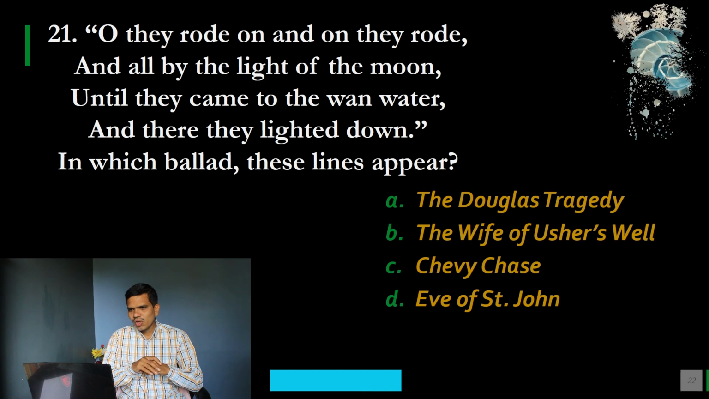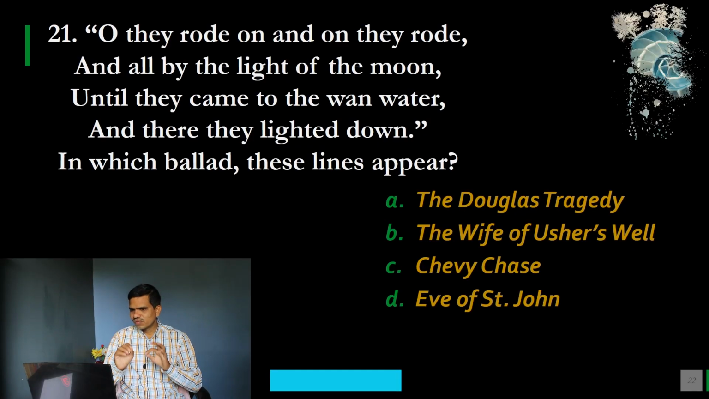Question number 21. Oh, they rode on, on they rode, and all by the light of the moon, until they came to the Van water, and there they lighted down. In which ballad do these lines appear? Before, I told you that in ballad we find lines or words are repeated, and here in the very first line you see how rhyming has been matched. Oh, they rode on, and on they rode. In this way a type of internal rhyming is created in ballad.